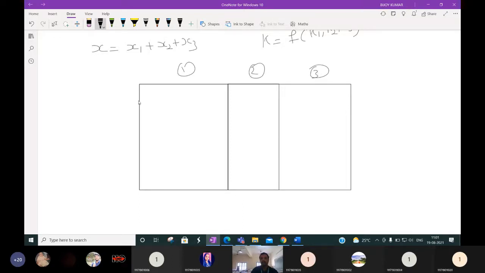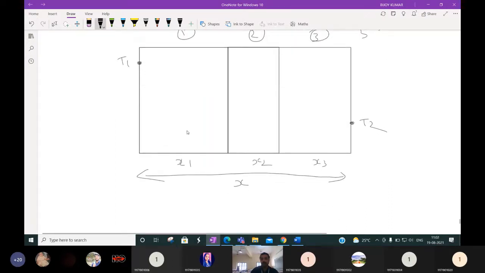This is a composite wall, meaning the combination of three walls now represents one wall. Yes or no? Suppose the temperature here is T1, and here the temperature is T2. Suppose this is the x1, this is the x2 length, and this is the x3 length. Then the total length will be x.